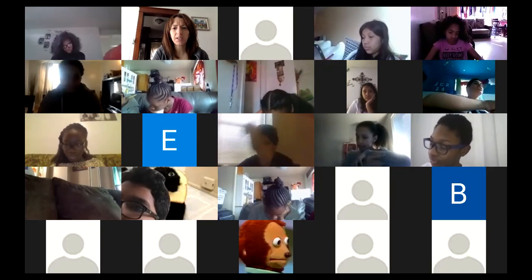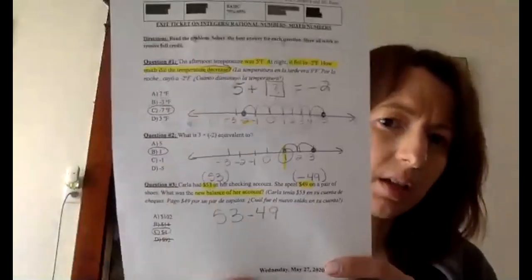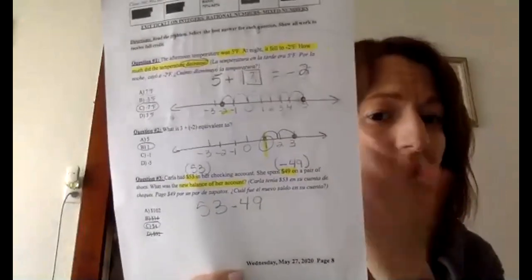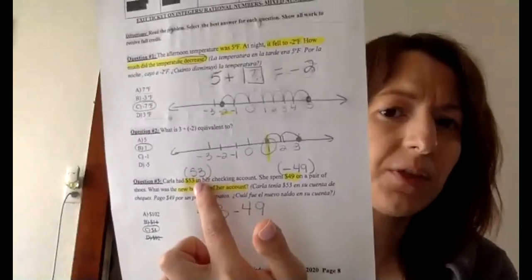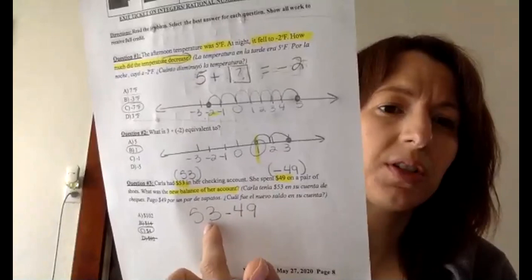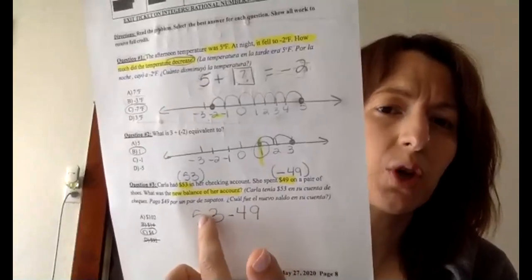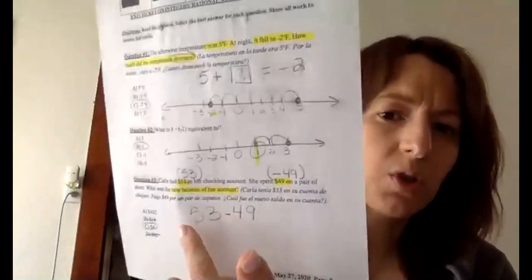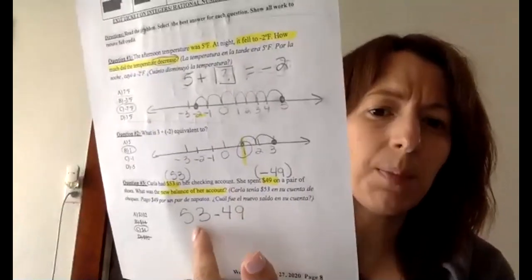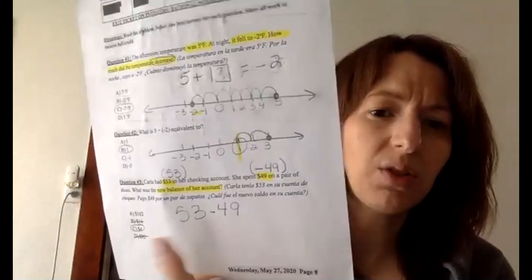Careful, that's a common mistake students make. You're not the only one that does that. Here's what your exit ticket will look like, okay? The reason why this is positive is because you started with $53 in the account, and now you spend $49, so you're going to deduct or subtract the starting amount from what you spent, which is going to give you $4. And even if you did keep plus negative 49, you still get $4.